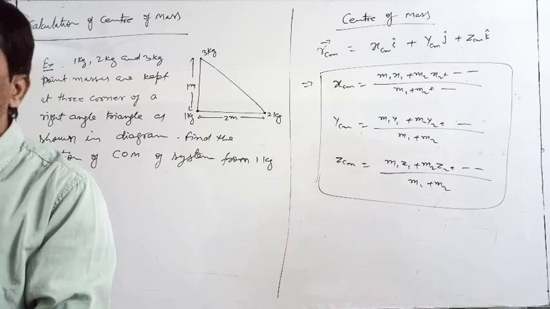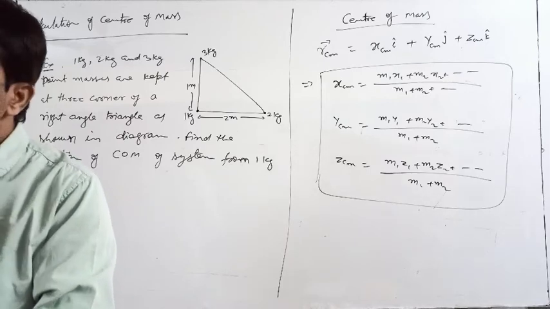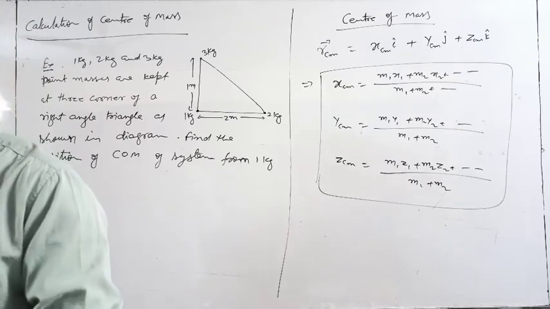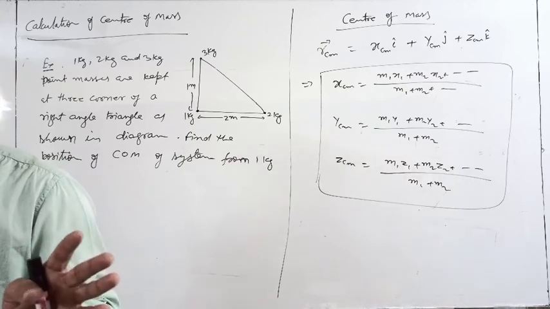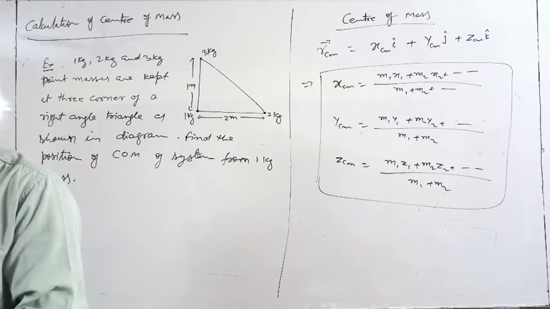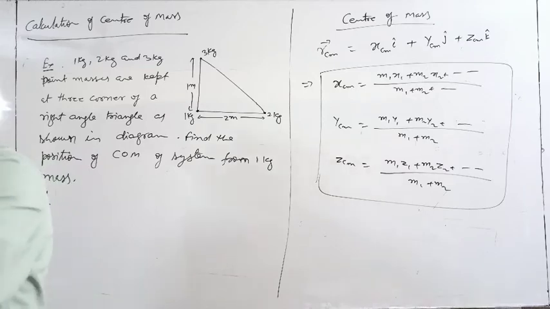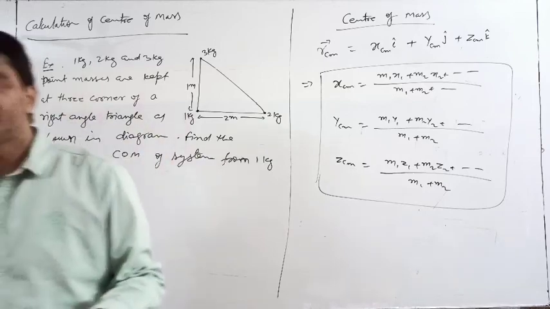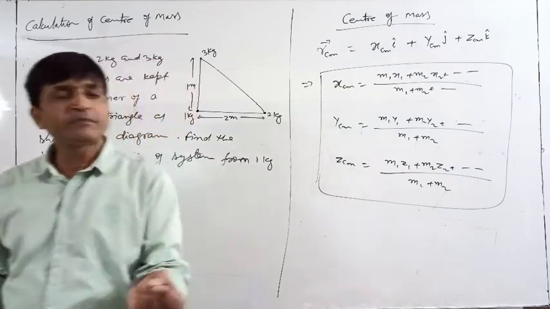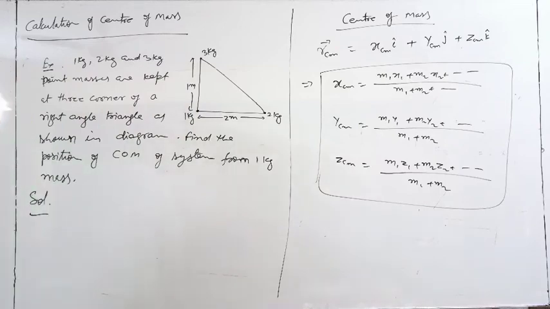So their center of mass is at their location itself. That's why for point masses we don't say anywhere that a center of mass is there. Only for a rigid body, a bigger body, just like a marker or any type of body, even a hollow body. But for a point mass, the center of mass is at the location itself.